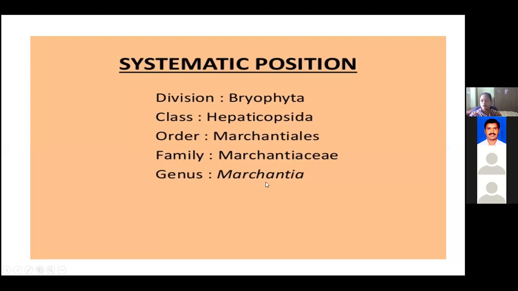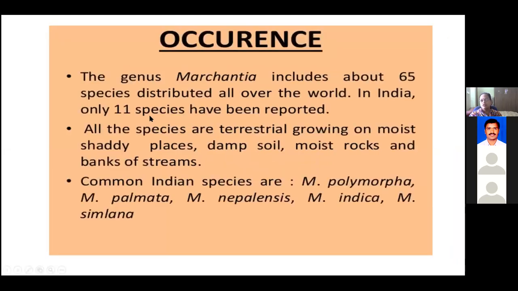Now, in detail, we'll go with the structure of the gametophyte of Marchantia. First we'll study where Marchantia occurs, where it is found. The genus Marchantia includes about 65 species which are distributed all over the world. It is not restricted only to one place. And in India, around 11 species were reported in different places.